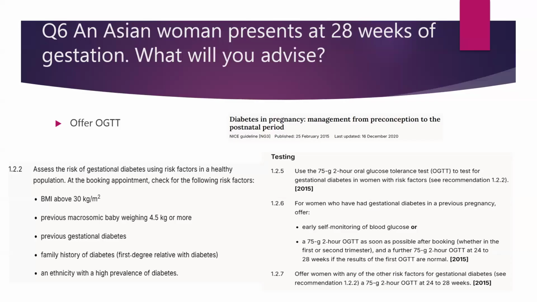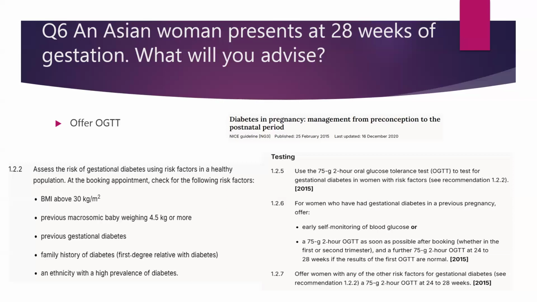For women who have had gestational diabetes in the previous pregnancy, we should offer early self-monitoring of blood glucose or a 75-gram 2-hour OGTT as soon as possible after booking, whether it is in the first trimester or second trimester, and a further 75-gram 2-hour OGTT at 24 to 28 weeks if the first OGTT results were normal.